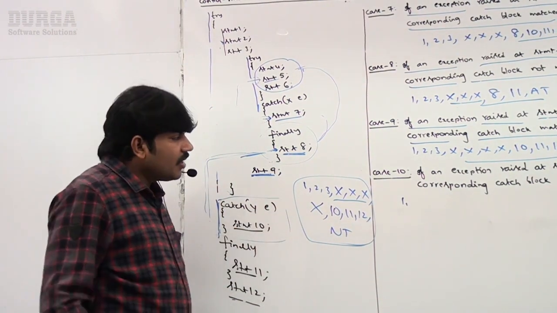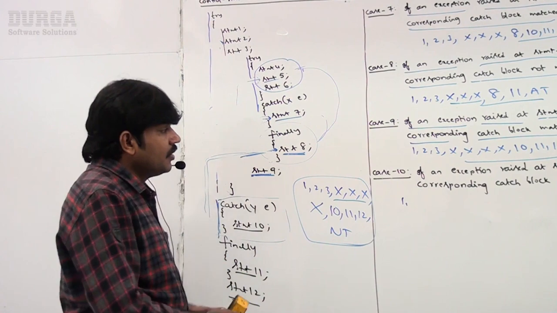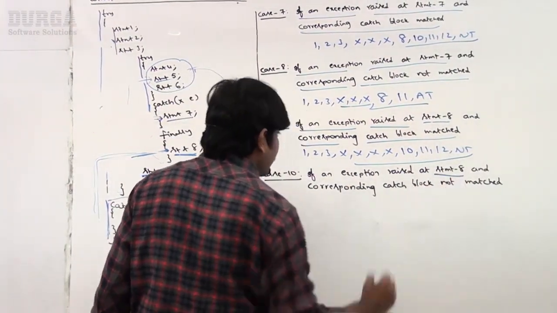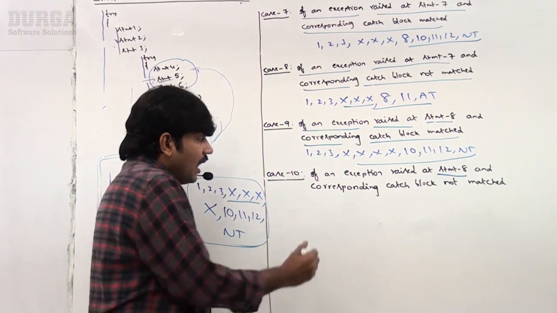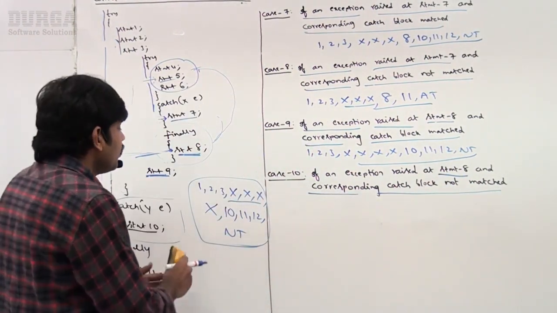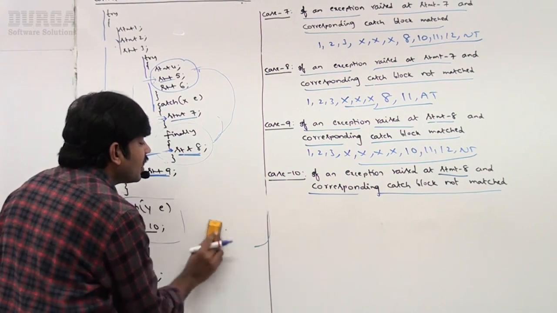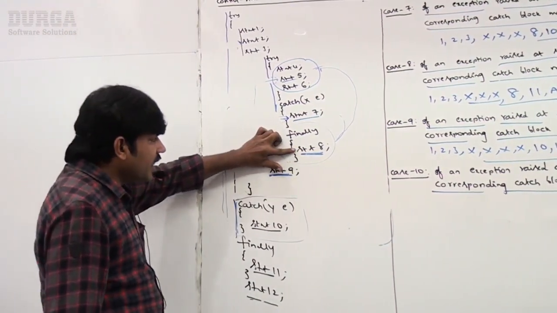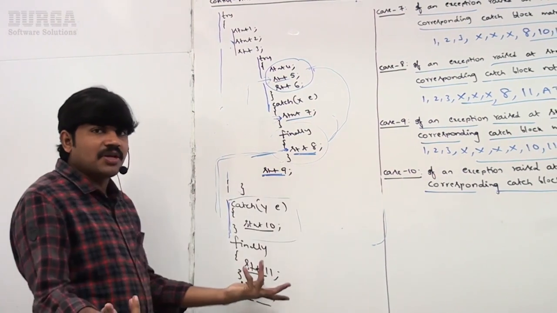Okay, well, now the next case, right? If an exception is raised at statement 8, same statement, and the corresponding catch block is not matched. If the corresponding catch block is not matched, what is the flow, sir? An exception raised at 8, but the corresponding catch block not matched.